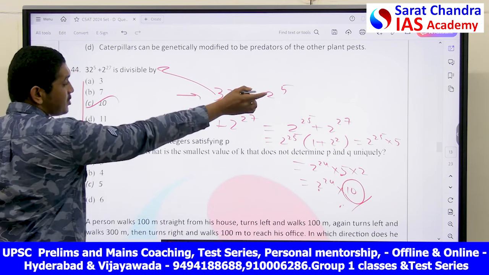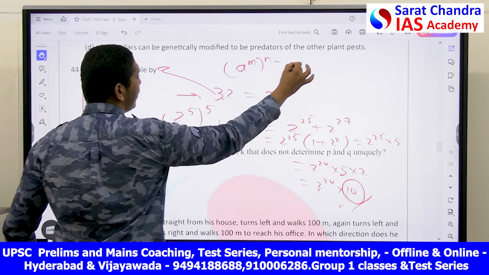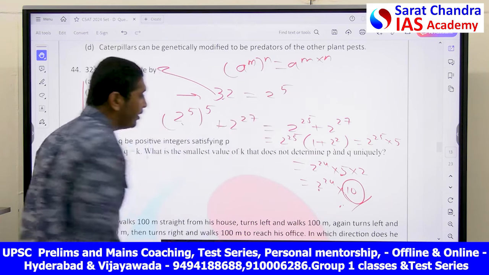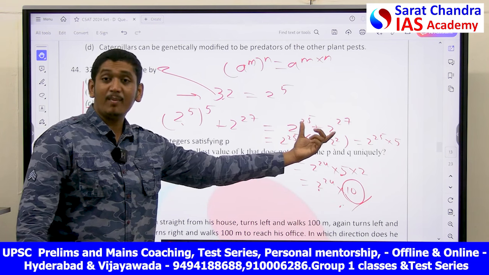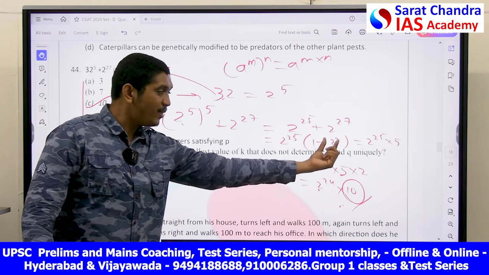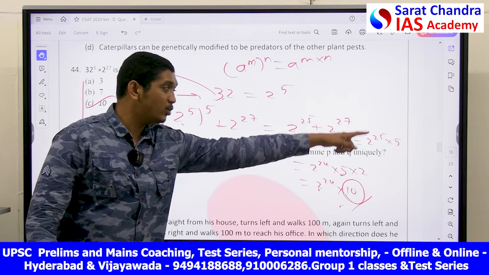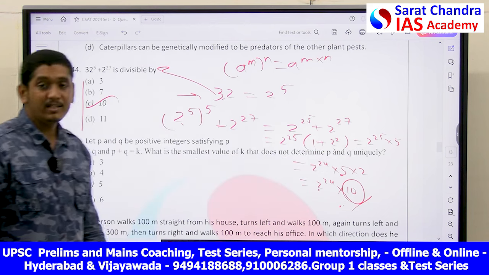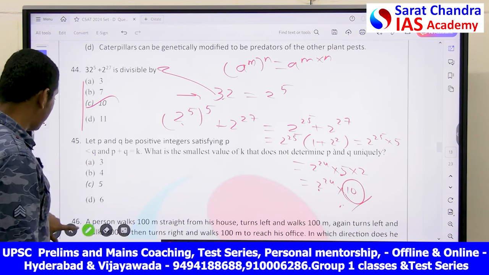Just write 32 as 2 power 5. You know a power m whole power n is equal to a power m into n. That is 5 into 5, that is 25. Of these two I have taken 2 power 25 common. So here I am left with 2 square, and here I am left with only 1. 1 plus 2 square is 5, so 2 power 25 into 5. This way you can solve this question. This is also another easy question which you have to remember.